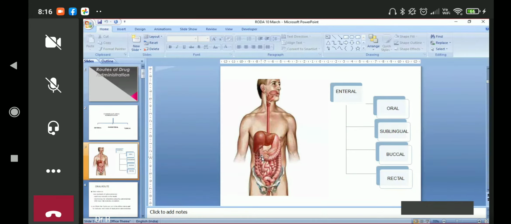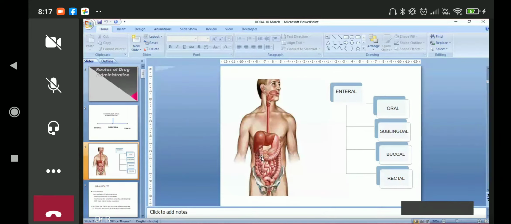An acidic drug in alkaline medium gets ionized, it's less absorbed. So for absorption of a drug from any route in the body, if the drug is lipid soluble, it will be absorbed more. This is a general rule.